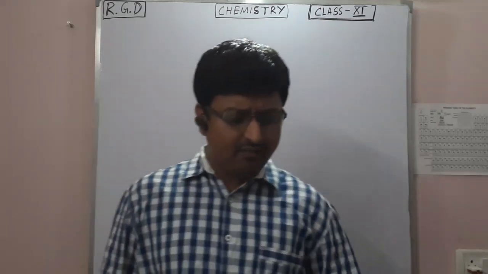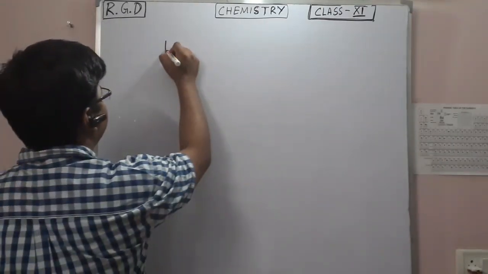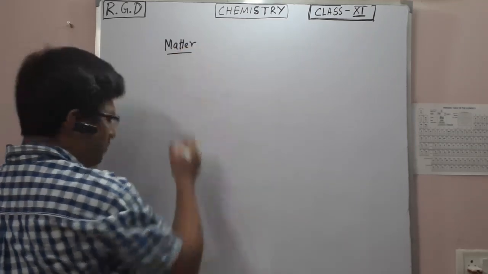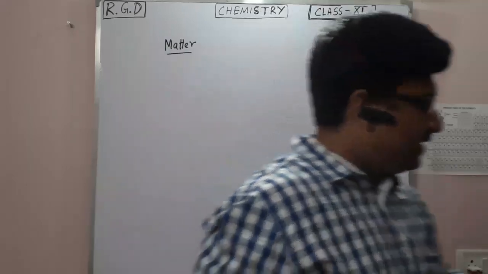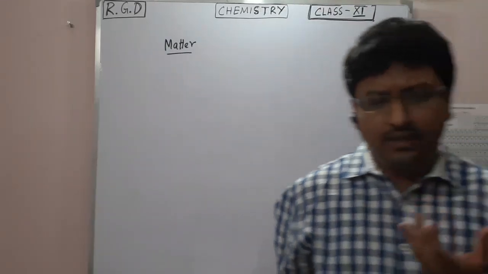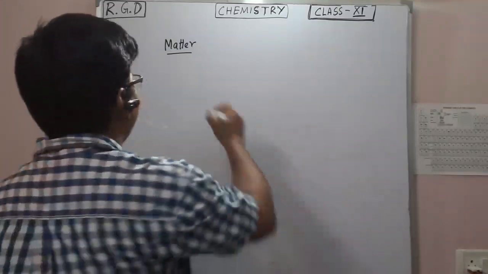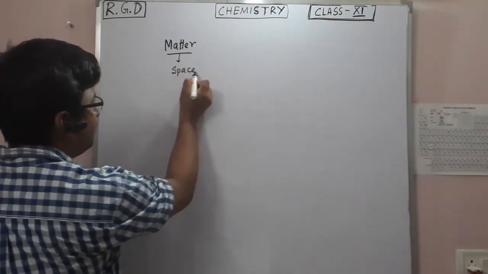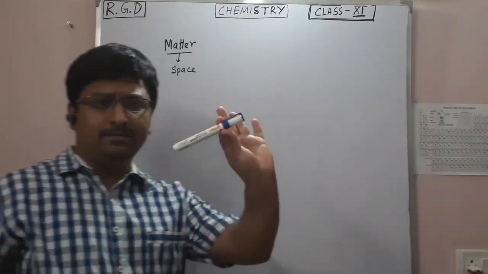Now, starting with the basic thing, let's talk about matter. Now, what is matter? Matter is something which occupies a space. Let's say this marker is a matter.